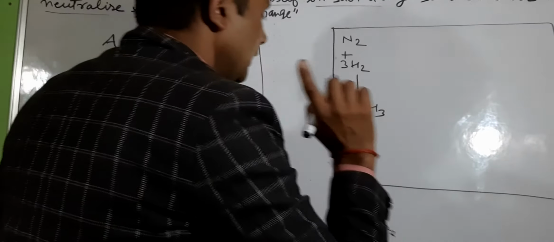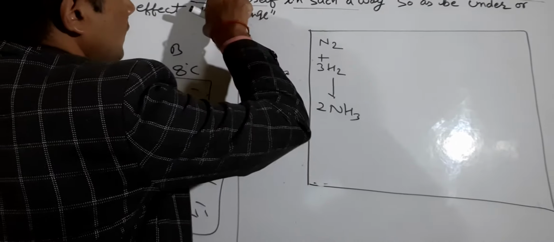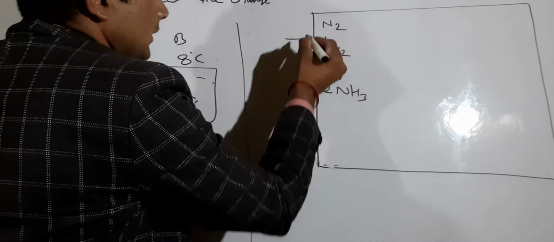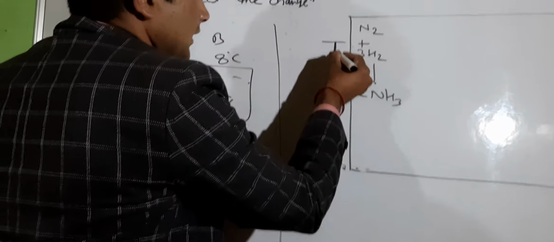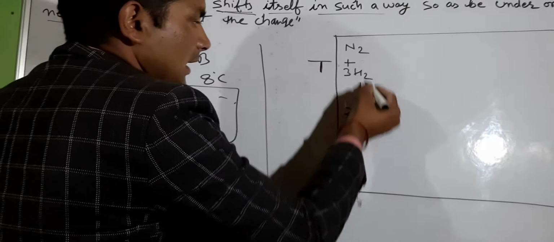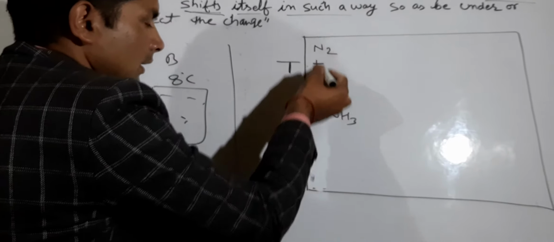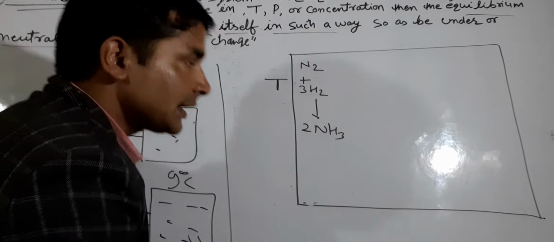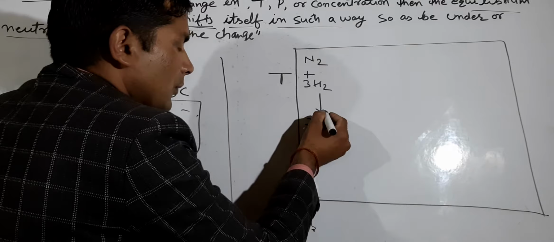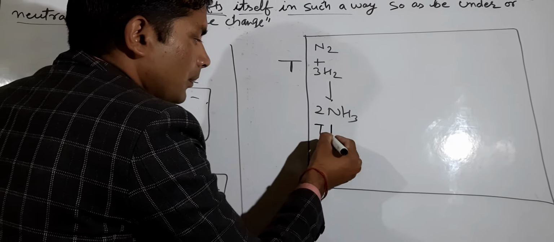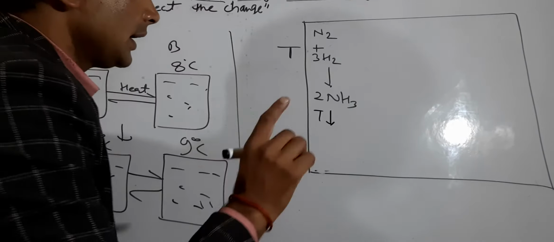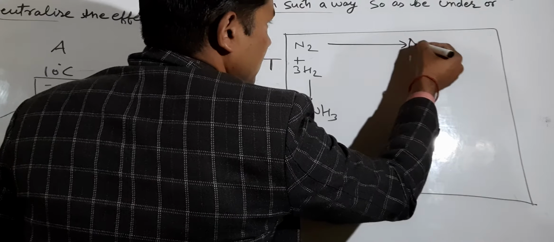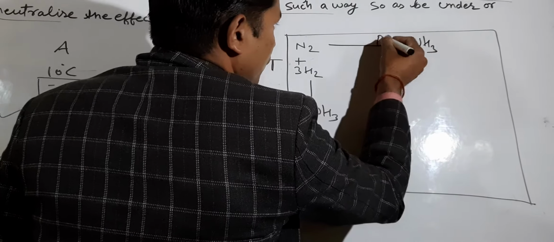Here, if there is a change in temperature, the reaction will proceed in the same direction, or we can say the reaction proceeds in the direction of temperature. If there is a change in pressure, the reaction proceeds in the direction of pressure.